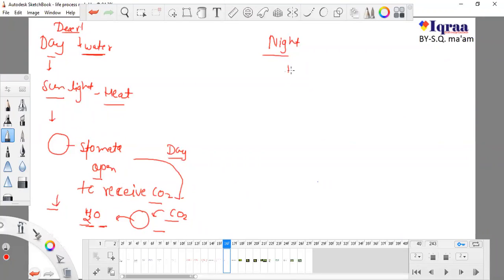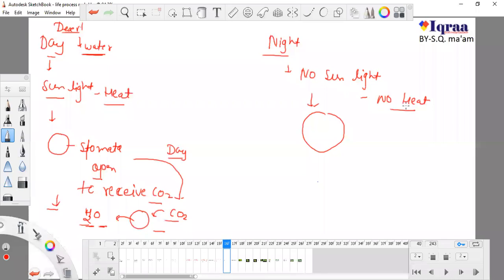What happens at night? There is no sunlight. And if they open their stomata at night, there is no sunlight and no heat, or comparatively less heat than in daytime.